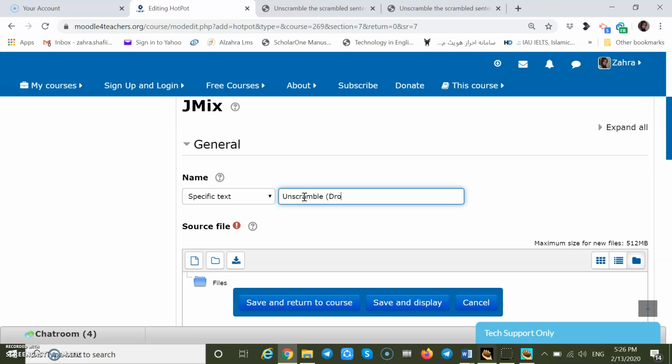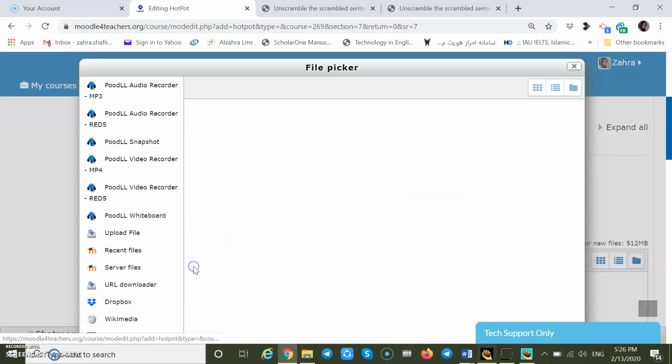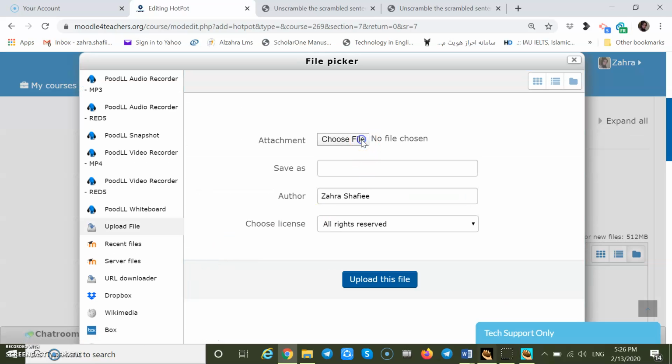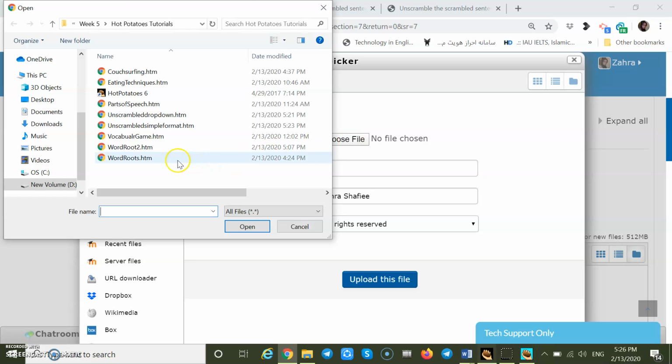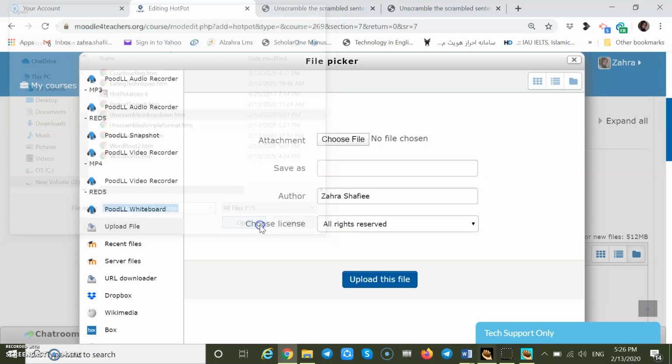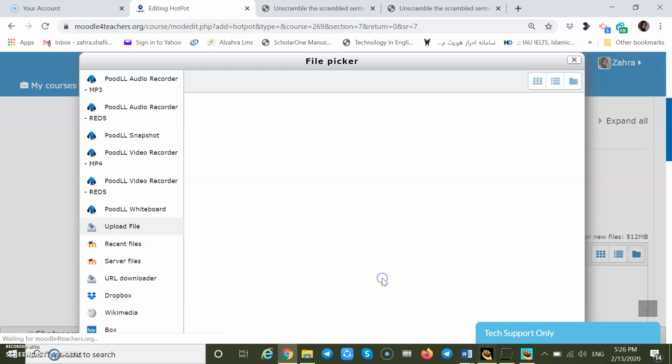First of all, let's add the drag and drop format. And then we go to the simple format. Unscramble, drag and drop. Oops, it's not drop down. I've written it mistakenly. It should be drag and drop.